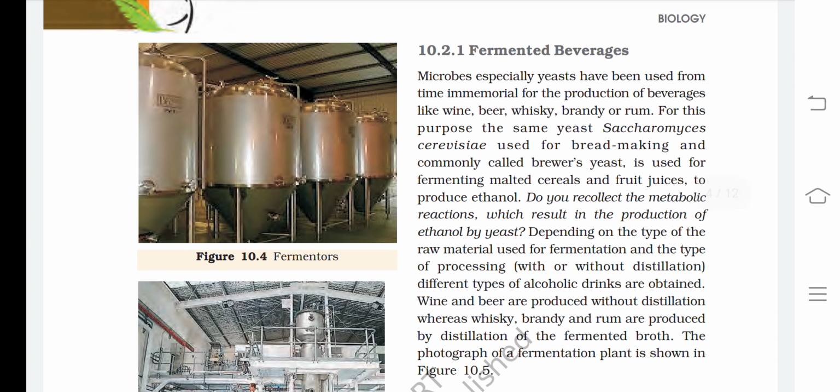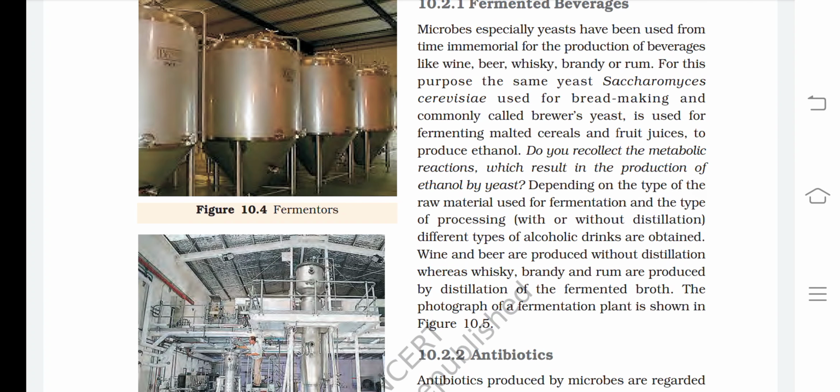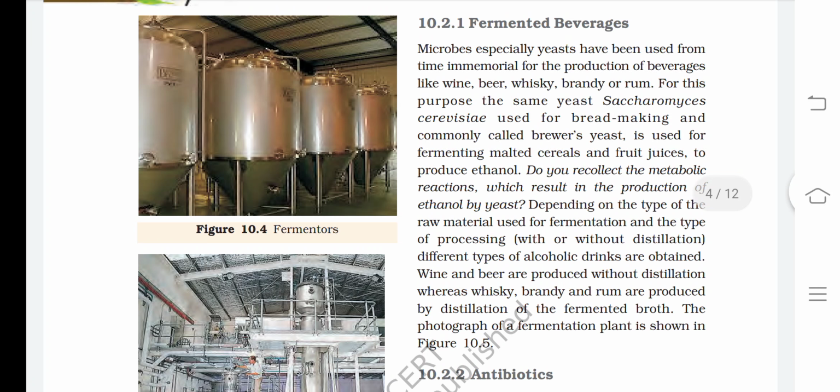Fermented beverages. Microbes, especially yeast, have been used for time immemorial for the production of beverages like wine, beer, whiskey, brandy, or rum. For this purpose, the same yeast, Saccharomyces cerevisiae, used for bread making and commonly called brewer's yeast, is used for fermenting malted cereals and fruit juices to produce ethanol.